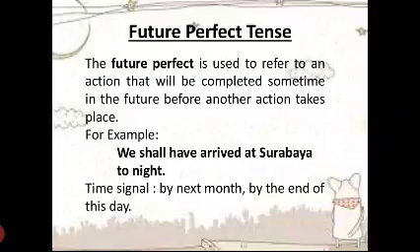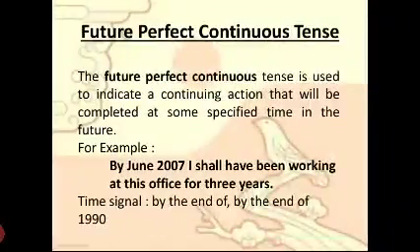Future perfect tense. Future perfect tense is used to refer to an action that will be completed sometime in the future before another action takes place. For example, we shall have arrived at Saurabhya tonight. By next month, by the end of this day can be used for the future perfect tense.